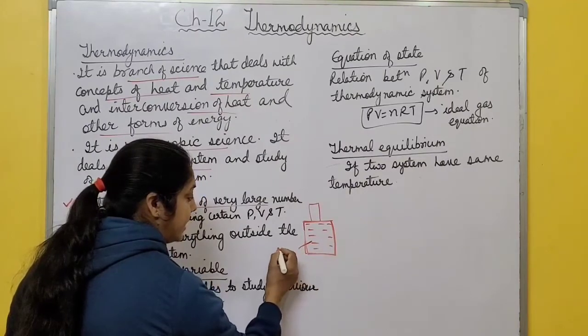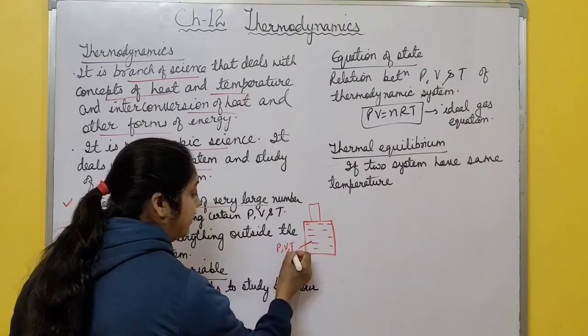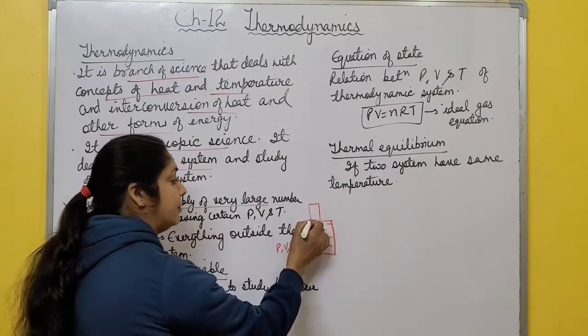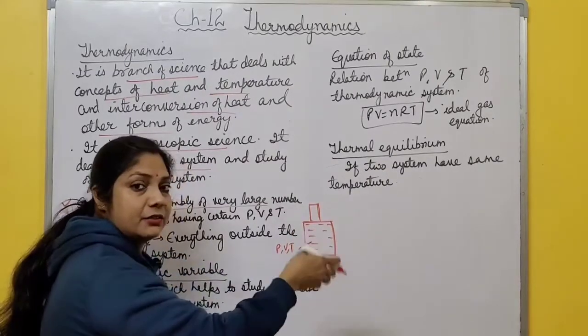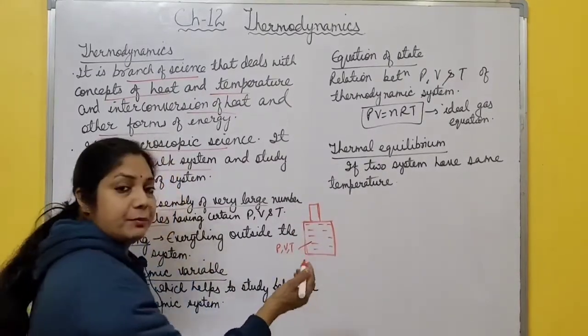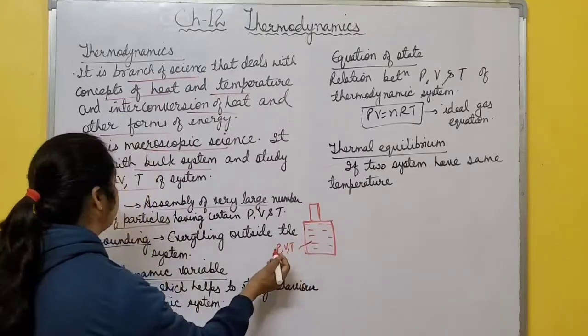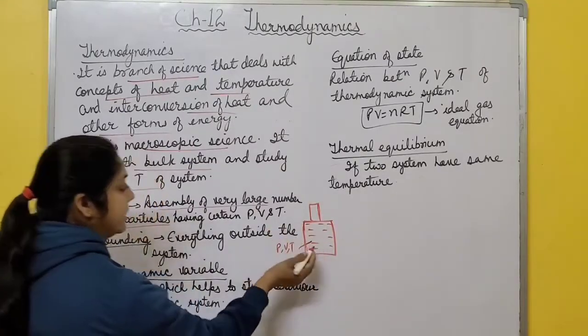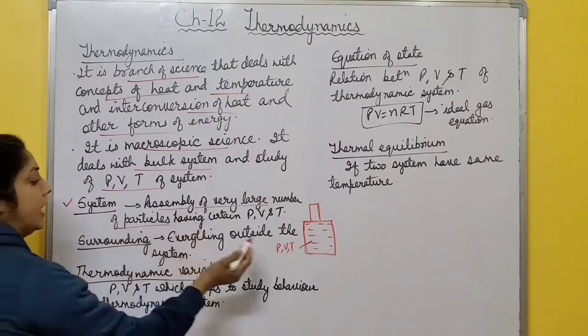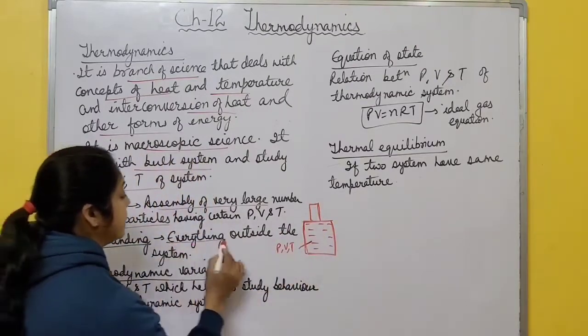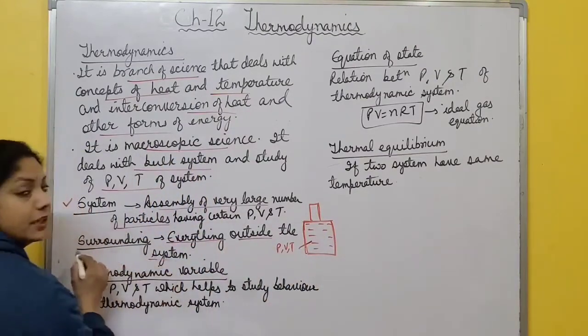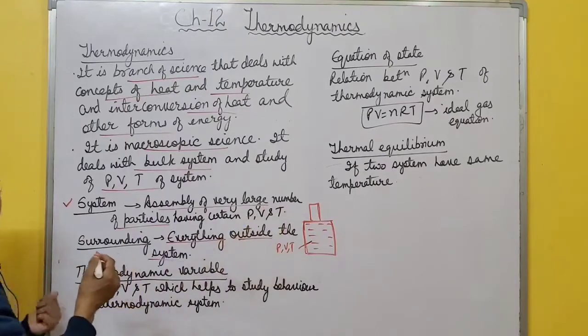This gas has certain pressure, volume and temperature. If with the help of this movable piston, you compress the gas, you expand the gas, then pressure, volume, temperature of the system changes. So this cylinder is a thermodynamic system, and everything around this system is what? Surrounding. Everything outside this system is surrounding.